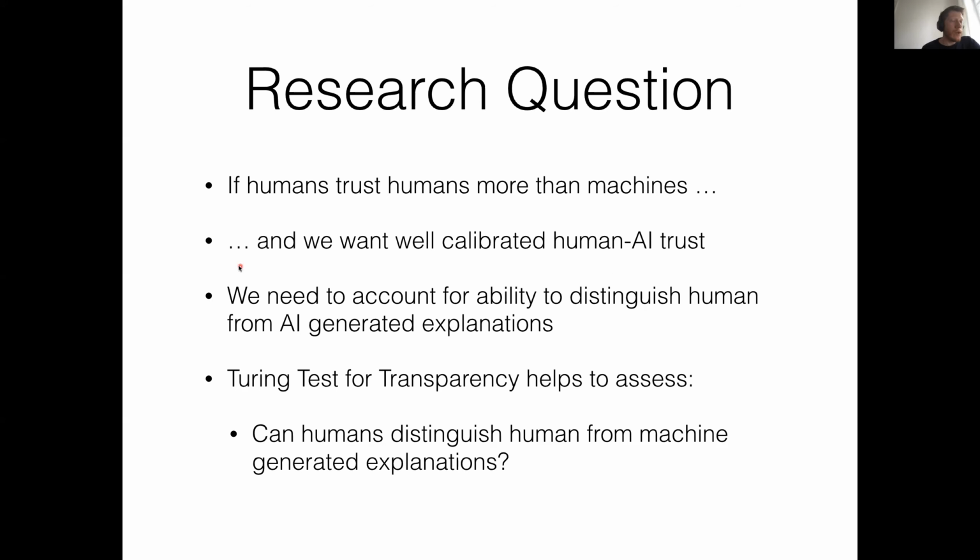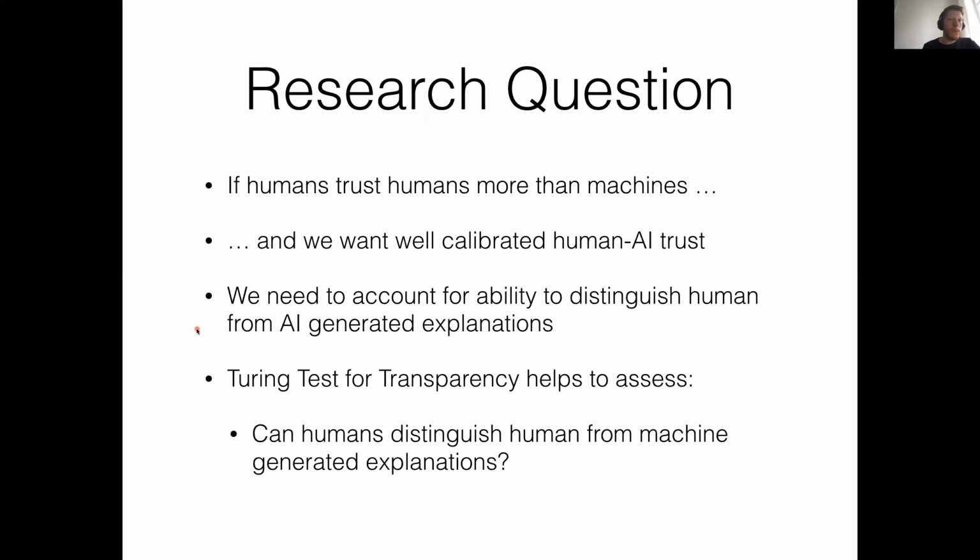So if we want to calibrate for the right level of trust, we need to account for the ability of humans to distinguish human from AI-generated explanations. The assumption is, if humans tend to trust human-looking explanations more than machine-generated explanations, but they cannot distinguish these two, then we could end up in a situation where people just blindly follow human-looking explanations.